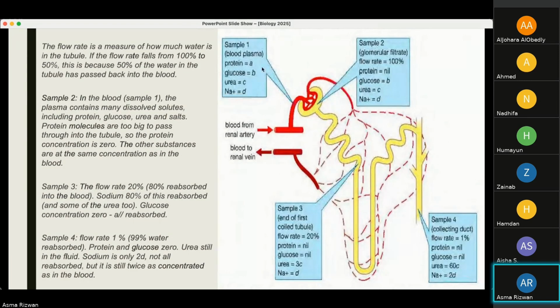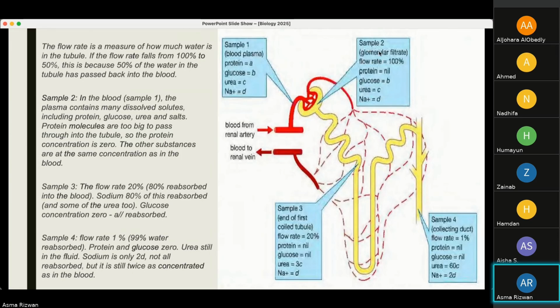So sample 1 here shows you the blood plasma, where the blood is coming from the renal artery. And these proteins, all of these materials are represented by these letters. So protein is represented by A, glucose by B, urea by C, and sodium ions by D. So sample 1 is the blood plasma, which carries all of these materials: protein, glucose, urea, and sodium ions.